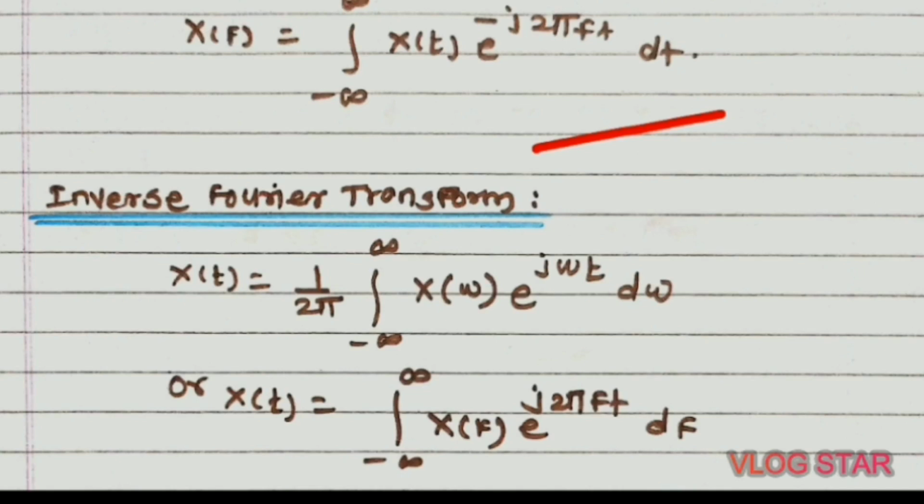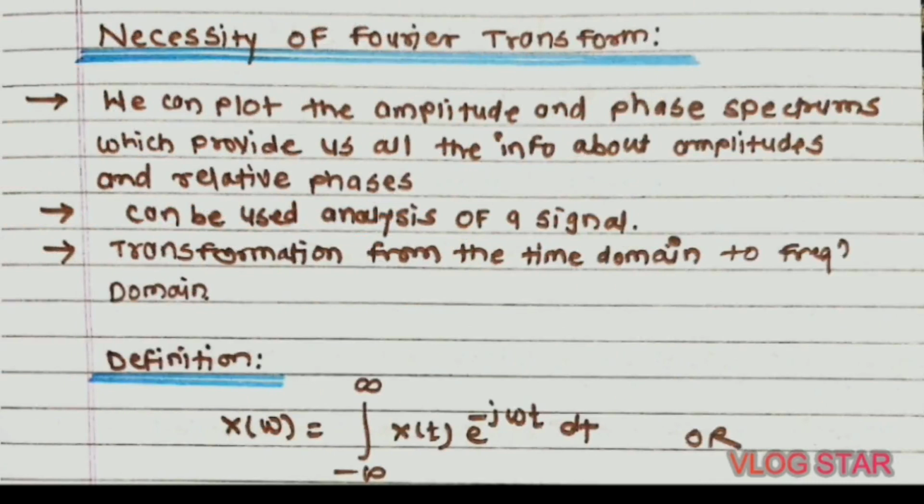These equations are known as analysis equations. Here the Fourier transform is used for the conversion of time domain signal into the frequency domain. So the output signal is in the frequency domain, so that's why we write the frequency domain on the left hand side, in terms of X of omega or X of f, and on the right hand side the time domain is present.